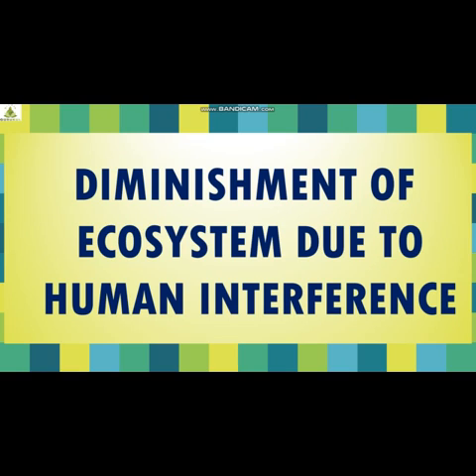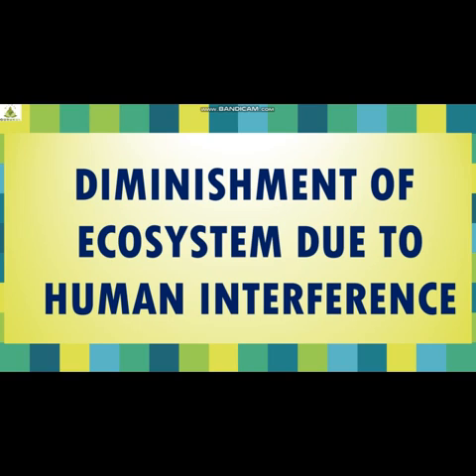Students, many human activities have side effects on the functions of ecosystems and cause their diminishment, or degradation. For example, mining and excessive cutting of trees change the use of land. So interactions between biotic and abiotic factors are also affected. Correct? Now different human activities have different effects on ecosystems.